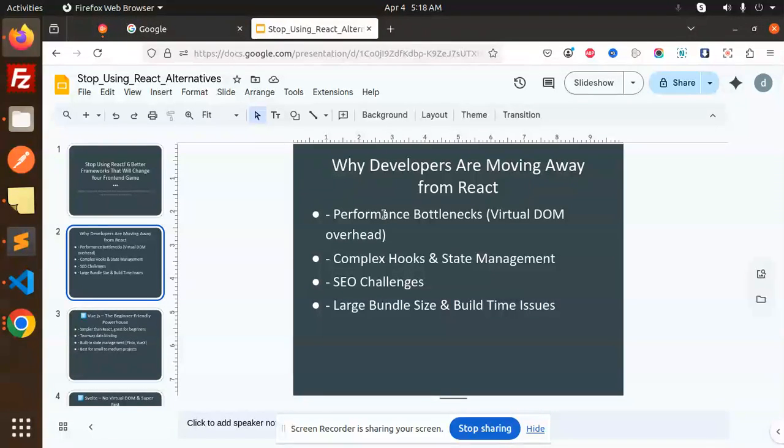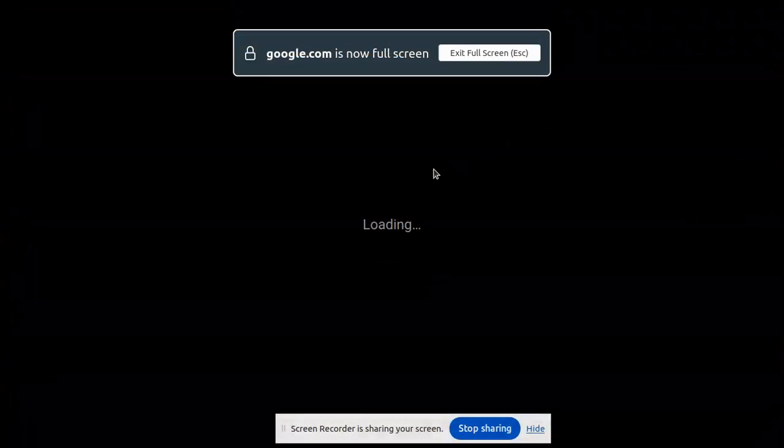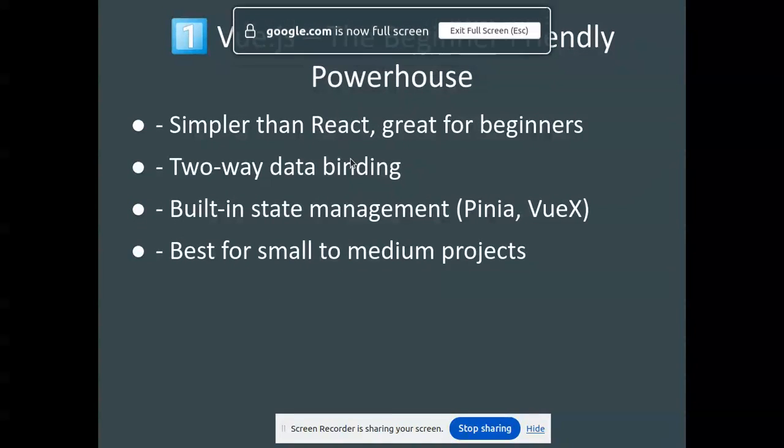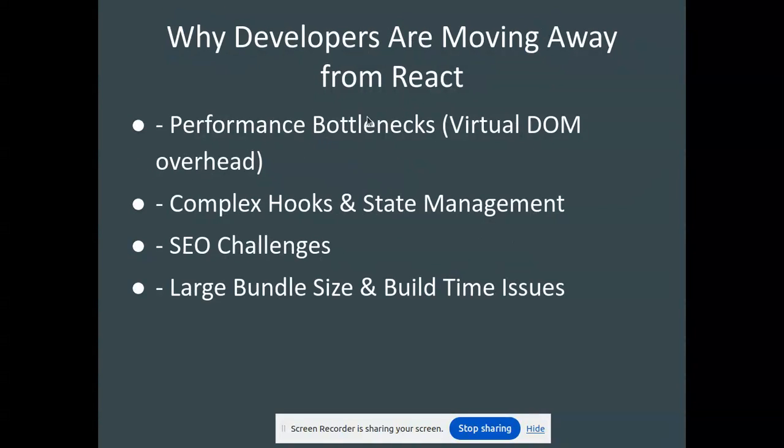Today we are going to learn about why developers are moving away from React. So first of all, why are the developers moving? Here you can see performance bottlenecks, virtual DOM overhead. Second, complex hooks and state management, SEO challenges, and then large bundle size and build time issues. So these are the reasons why developers are moving away from React.